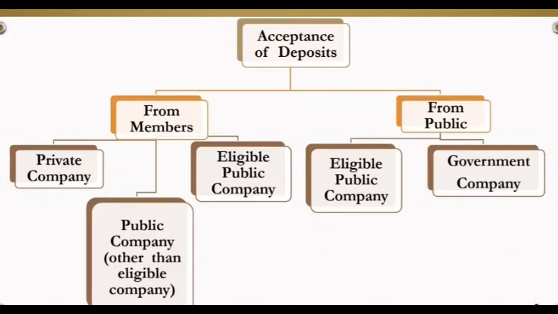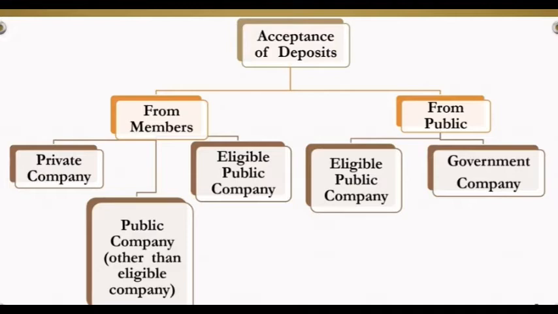We have acceptance of deposit, that is, deposit can be collected in two ways, from the members or from the public. When a company collects deposit from the members, it can be a private company, a public company, as well as an eligible company. So a private company, public company and eligible company can collect the deposit from members, and deposit can be collected from the public by the eligible company and the government company. So what are the criteria for the private company, public company, eligible company or the government company?